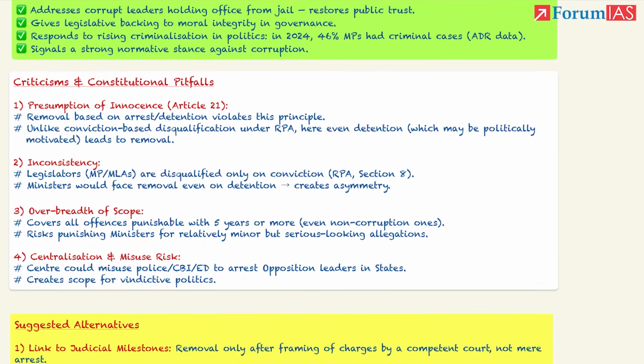चाहे नॉन करप्ट केसेस हैं, कुछ भी माइनर केस can be there. एक माइनर केस के बेस पे you can arrest a minister, especially in case of state governments. So there will be the disqualification. Centralization, misuse by using the central agency. Central government can misuse these provisions. If, for example, a central government does not want a particular state government or minister in a state, then they can arrest a minister on false charges also. Then they will be disqualified. So it will create a scope for vindictive politics.